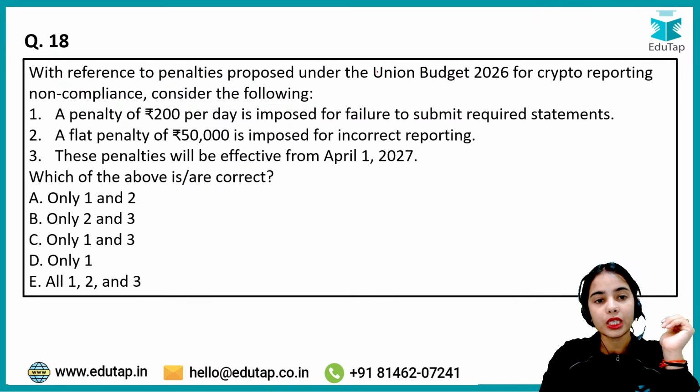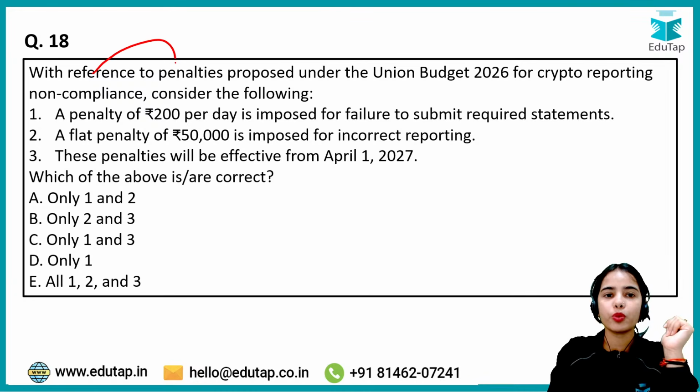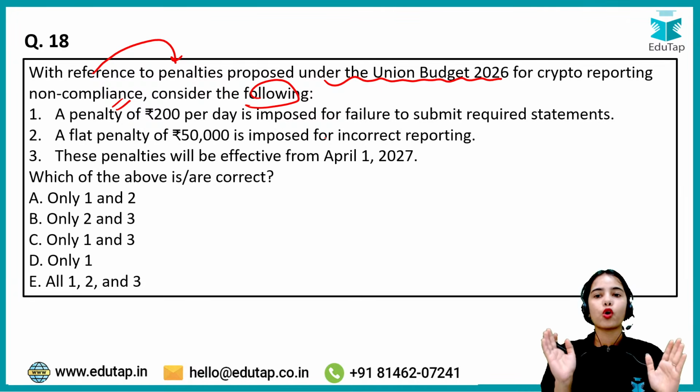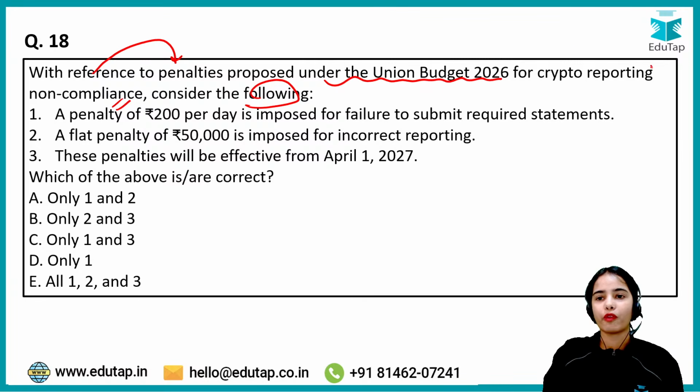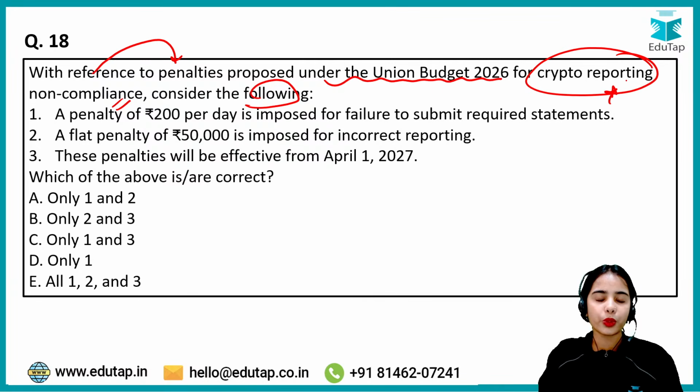Okay. Now, coming to the next question, with reference to penalties proposed under the Union Budget 2026 for crypto reporting non-compliance, consider the following. So basically, there are penalties for non-compliance with the crypto reporting norms. If you have to follow the crypto reporting norms, and if you are not following the norms, then there are certain penalties.